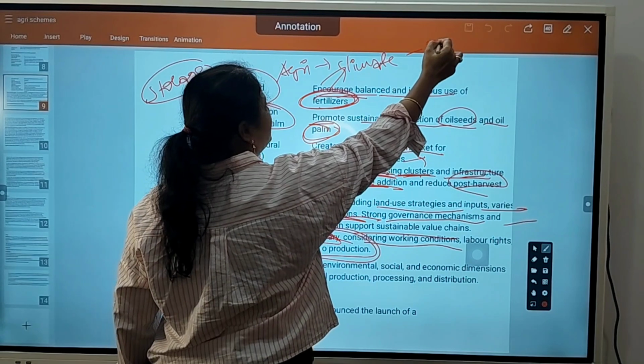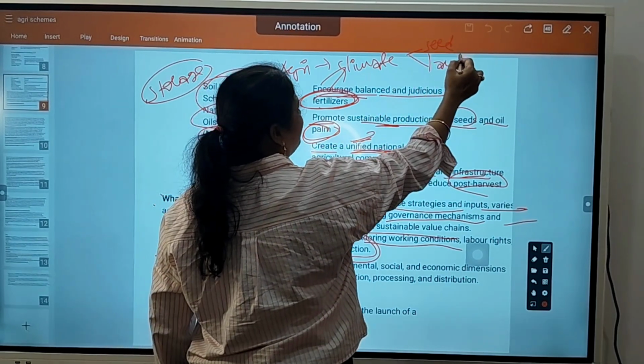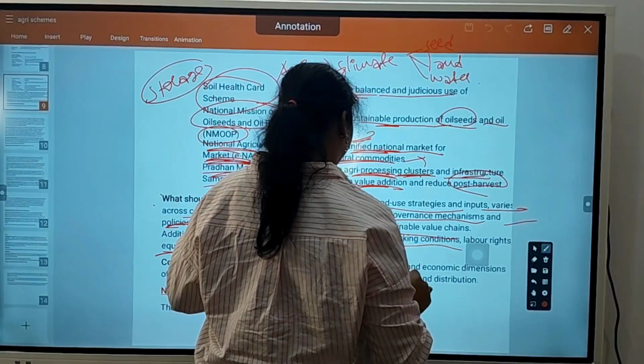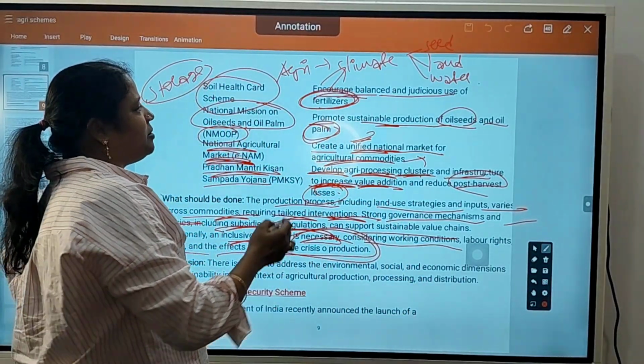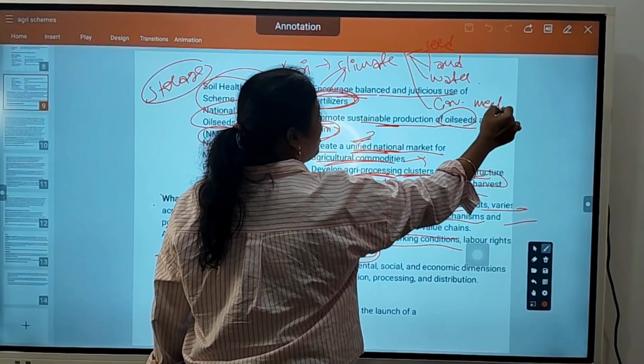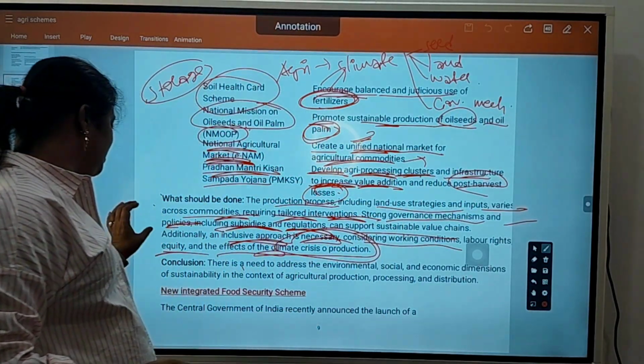Good seed policy should be there, good land policy should be there, water management must be there. So, strong governance mechanisms. To combat losses like this, they must take care of all these things.